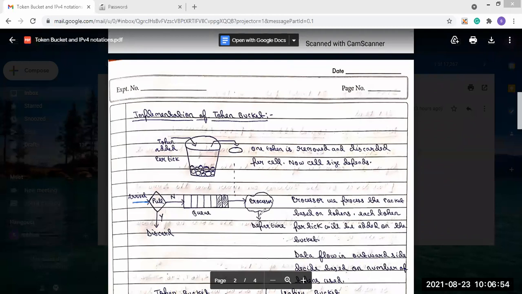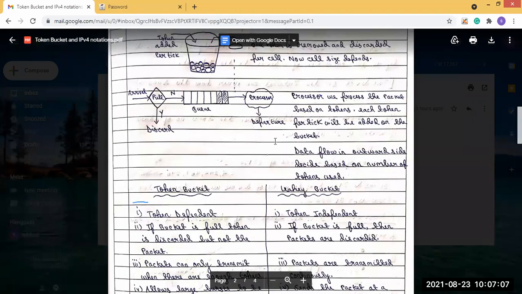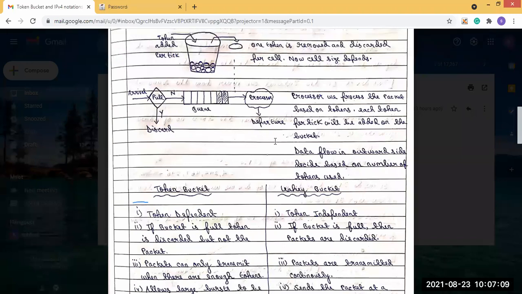Sometimes you are asked to write the difference between the token bucket algorithm and the leaky bucket algorithm. The basic difference is that the token bucket algorithm is token dependent, but in the leaky bucket concept, there is no token concept present. That means the leaky bucket is token independent.